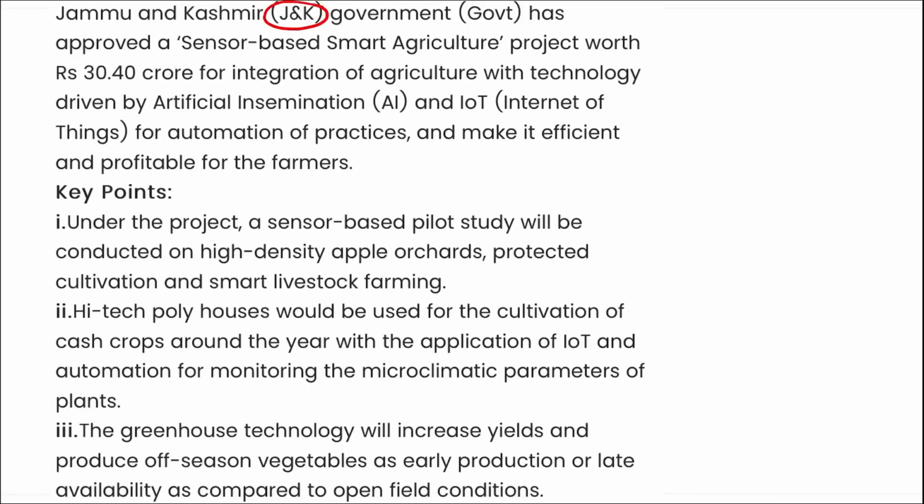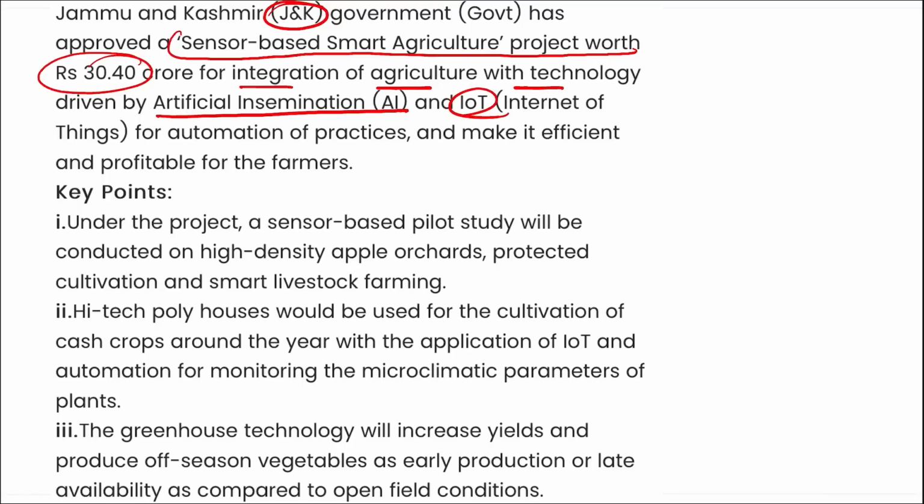Here you can see it was the Jammu and Kashmir government that has approved a sensor based smart agriculture project worth 30.4 crore rupees for the integration of agriculture with technology driven by artificial intelligence, IoT, that is Internet of Things, that will help us to make the processes automatic. And also if the processes are automatic, then they will reduce the time for the farmers and it will generate more profit as compared to the traditional methods.